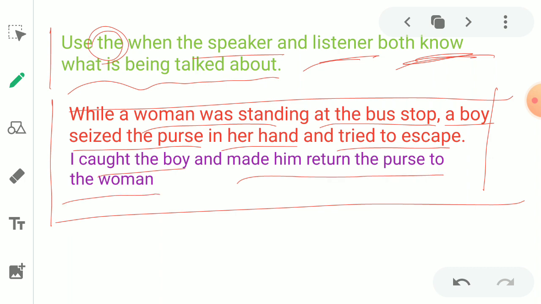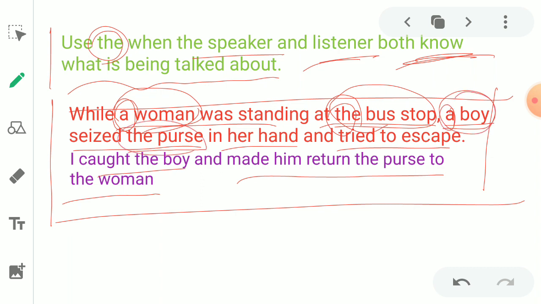So these are the statements here. What we have to focus on is that "a woman" is used. A is used before the word woman. And the bus stop, "the" is used. A boy, "a" is used.